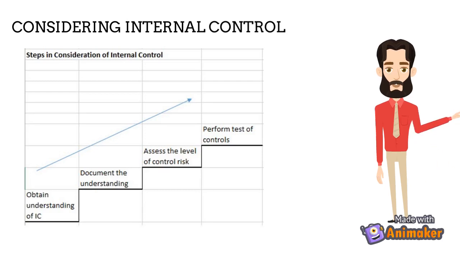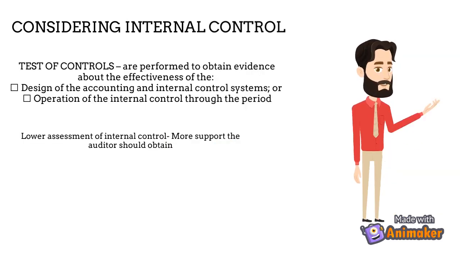The third step is you should assess the level of control risk. Weak or ineffective internal control means the auditor may assess the control risk at high level. Strong or effective internal control means assess the control risk at less than high level. The last step is perform test of controls. You will only perform this if the assessed control risk is less than high level. Please take note, if control risk is assessed at high level or the internal controls are weak, then you will proceed with performance of substantive test.